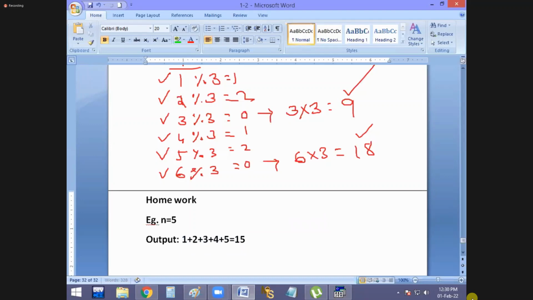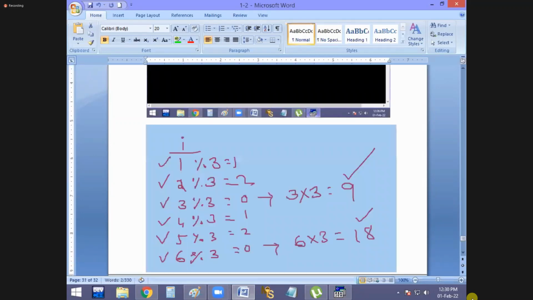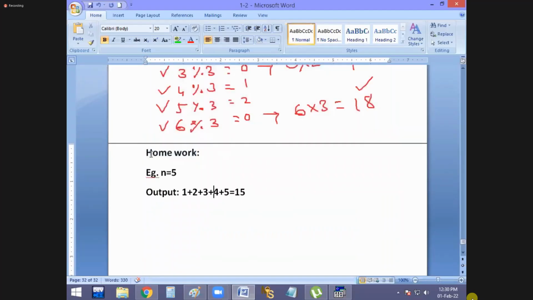Okay, nothing but homework, guys. It is the first homework, n value 5. The second example is this. Suppose n value, everybody observe it, this time 5 again.